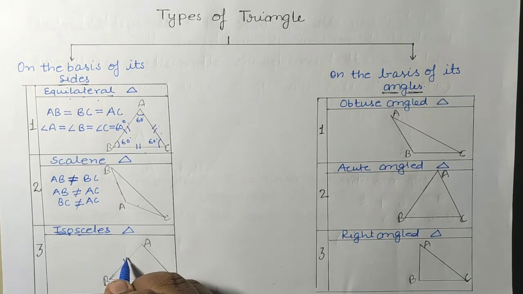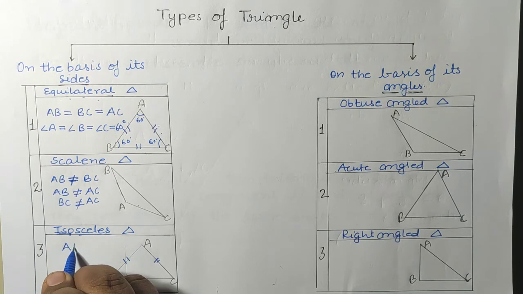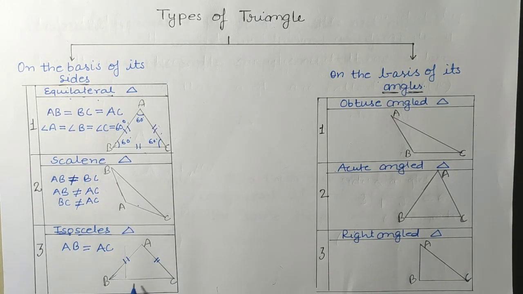Here you can see that AB side is equal to AC, and the third side is not equal to either AB or AC, means third side is of some different measurement. So when two sides are equal to each other and the third side is different, that type of triangle is known as isosceles triangle.